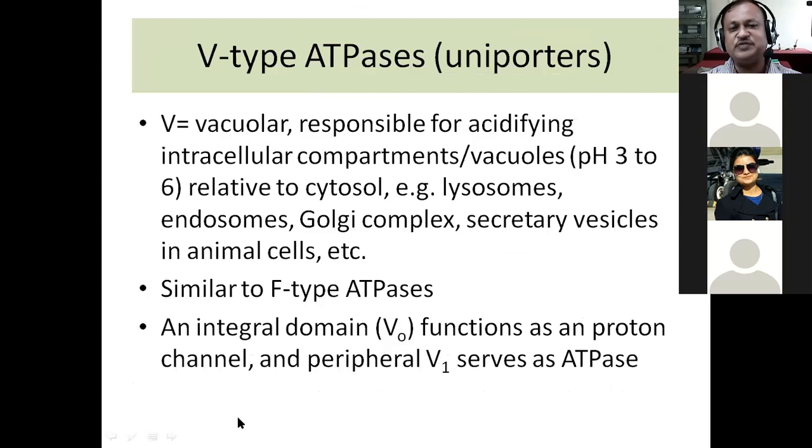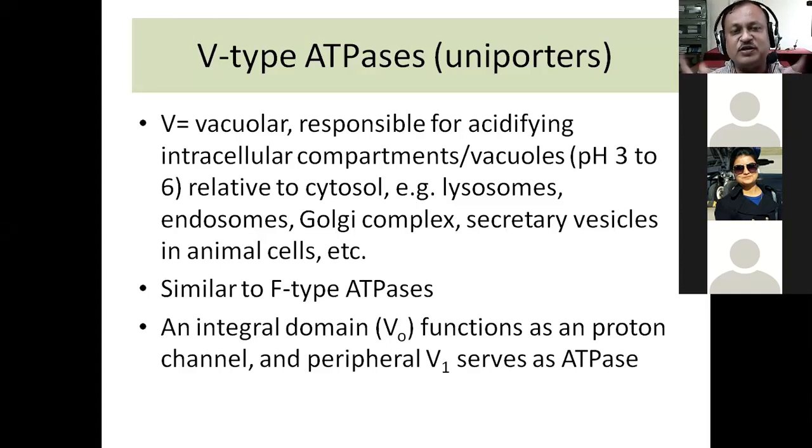Then there are ATPases which are also called V-type ATPases. Now these ATPases are present in the vacuoles. The function of these ATPases is to transport protons inside the vacuoles, the hydrolytic vacuoles such as the lysosomes, the Golgi complex, the secretory vesicles in animal cells.